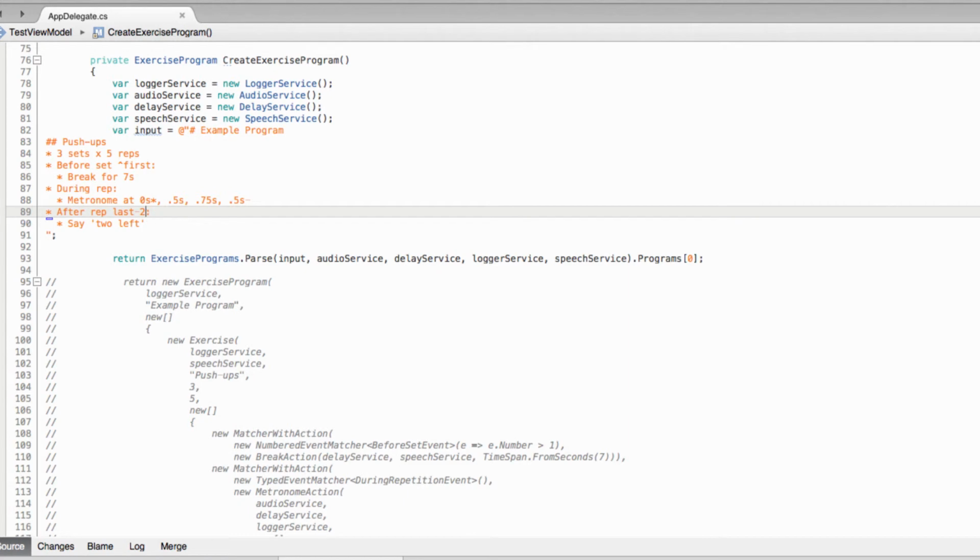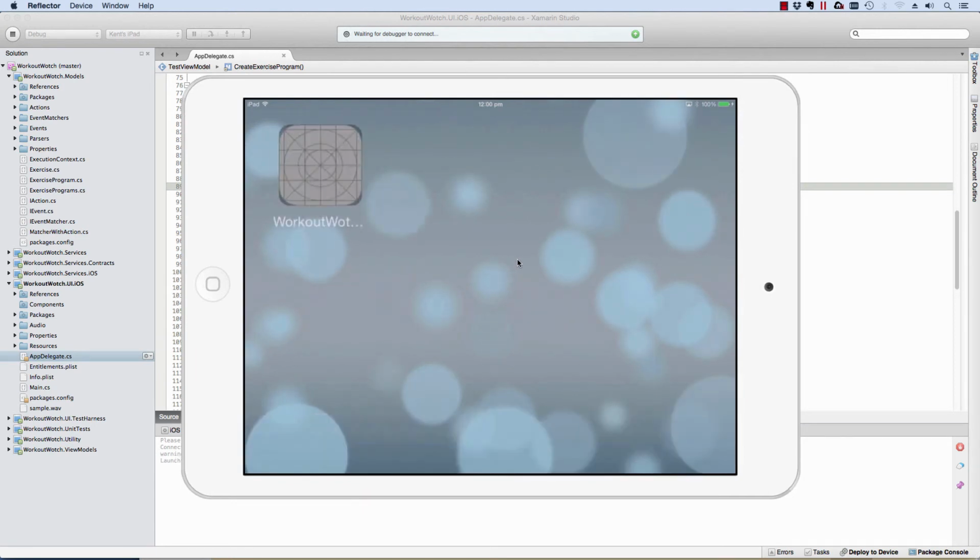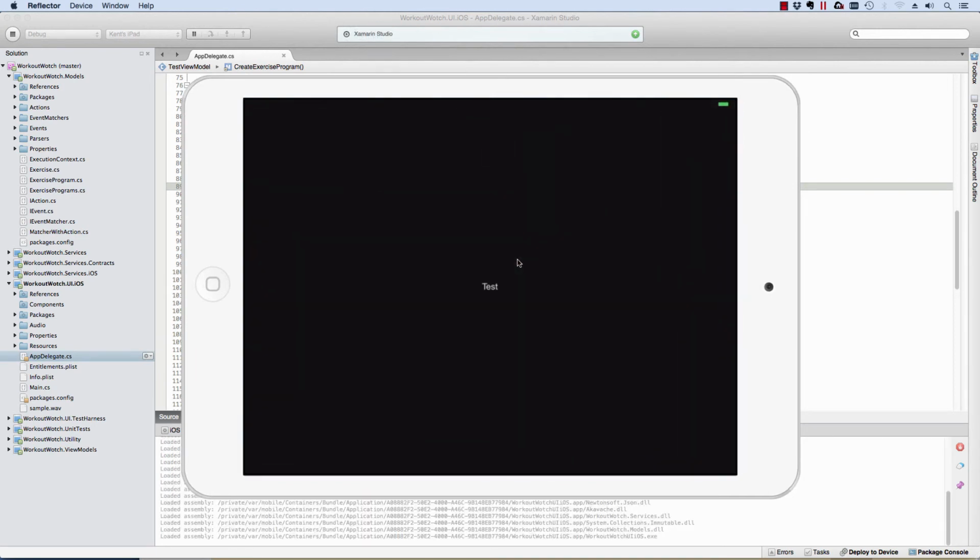So I'm going to run this on my iPad and show you it working. So here's my iPad just waiting for the debugger to connect. Righto, so if I press this test button, push-ups, 2 left, break. You can hear that we got exactly the same result as we did last time, except now we're specifying it through our document format here.